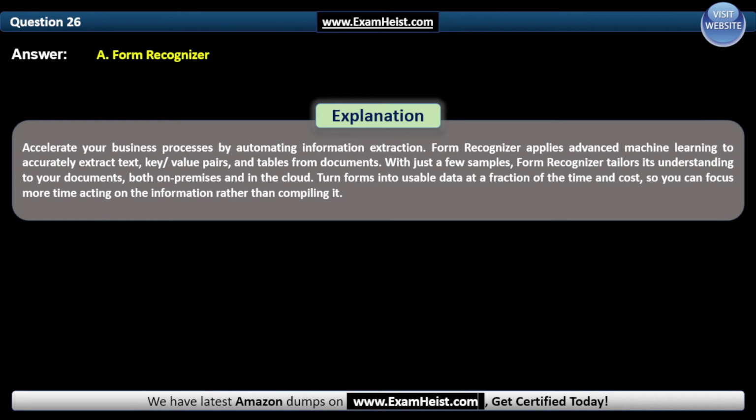Form Recognizer tailors its understanding to your documents both on premises and in the cloud. Turn forms into usable data at a fraction of the time and cost, so you can focus more time acting on the information rather than compiling it.